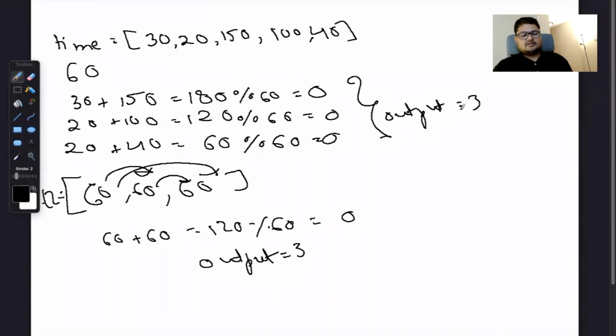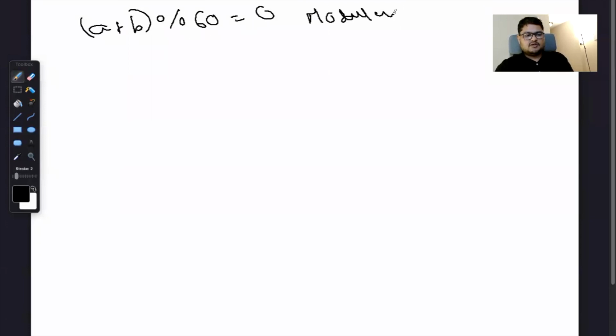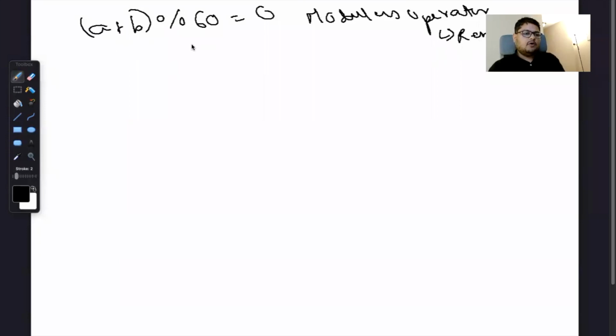Now there's one very good mathematical explanation of how things are being done, and we should remember this because it is very important and can be useful in solving many types of questions. The whole logic is, for the sum of two numbers to be divisible by 60, and the modulus operator is what we use to get the remainder, two cases can be there.